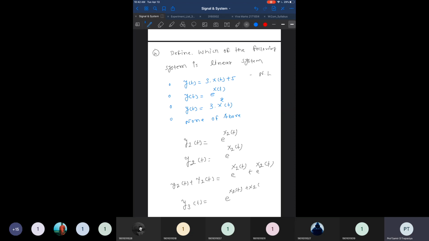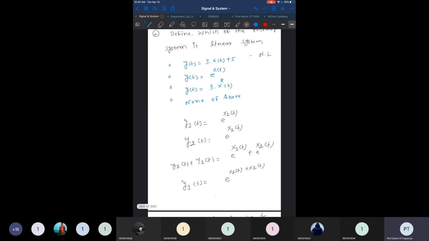So here we cannot separate it out, and if we separate it, it becomes e raised to x1 of t into e raised to x2 of t. But here there is e raised to x1 of t plus e raised to x2 of t. So that will not match again. So that is again an example of a non-linear system. The same happens for the third case also. For the third case, we can say this y1 of t